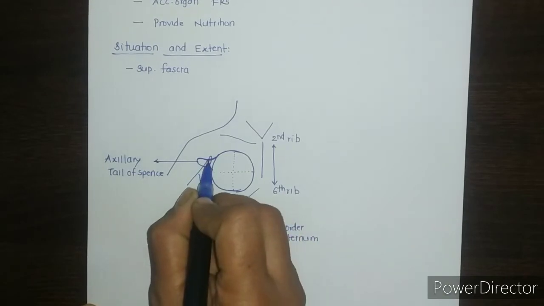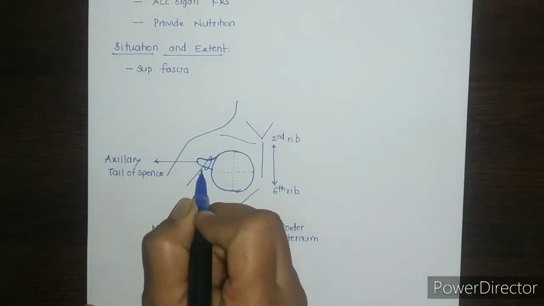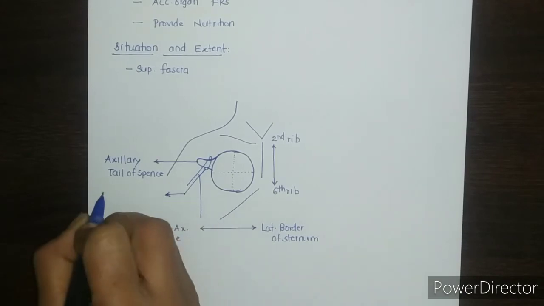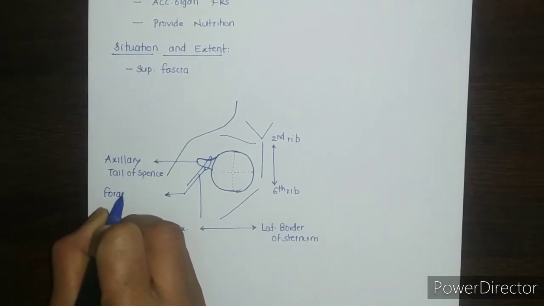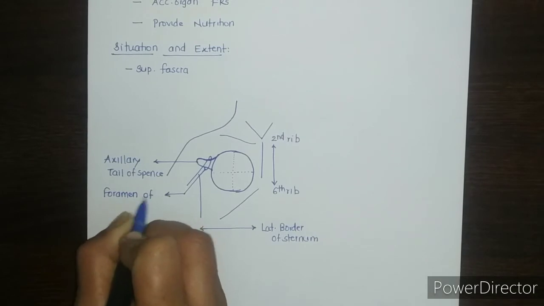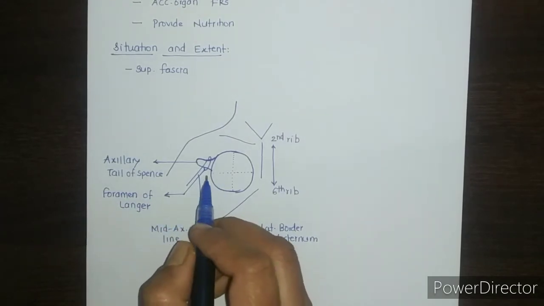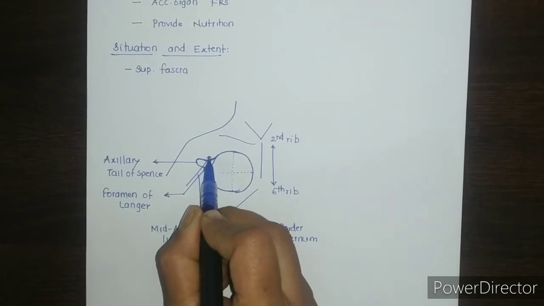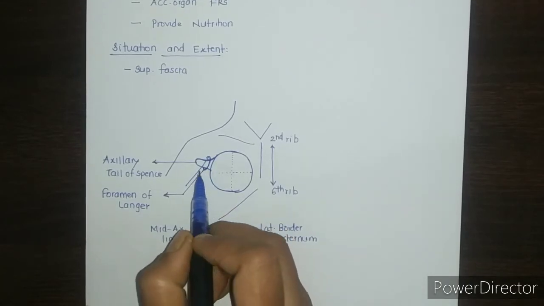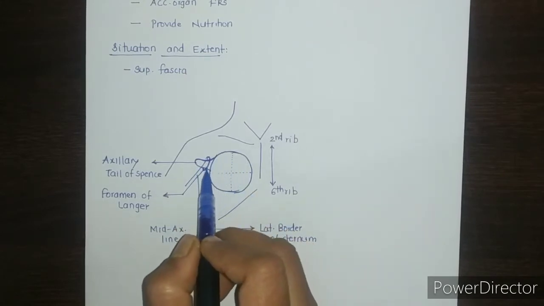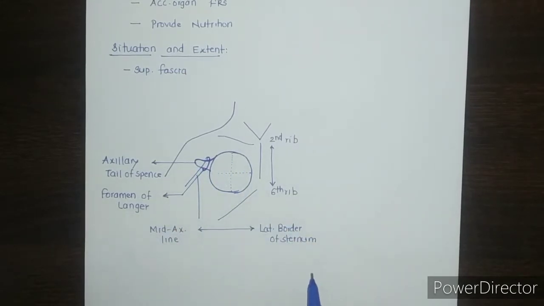It pierces the deep fascia through a foramen, and that foramen is called the foramen of Langer. So the axillary tail of Spence passes through the foramen of Langer and comes to lie in the axilla. So this is the situation and extent of the mammary gland.